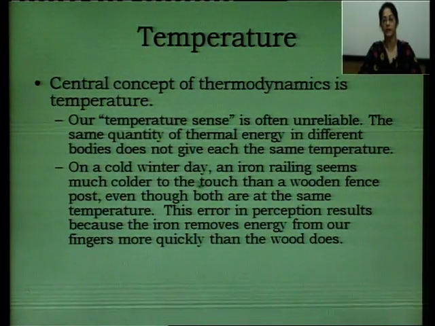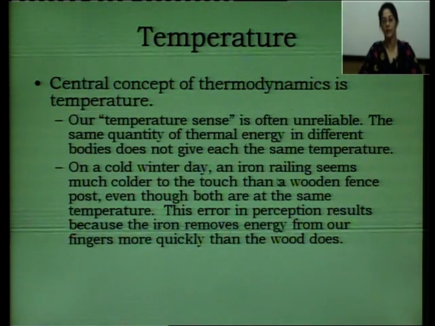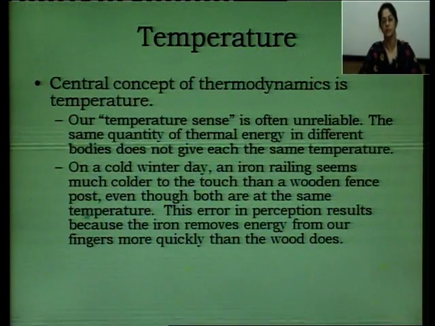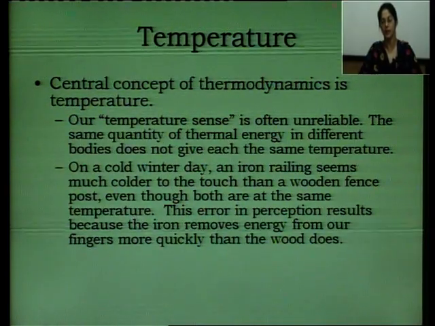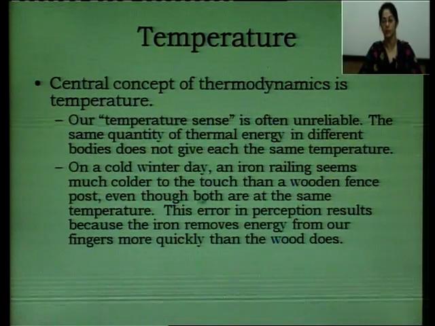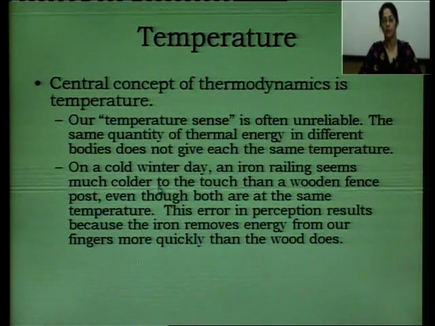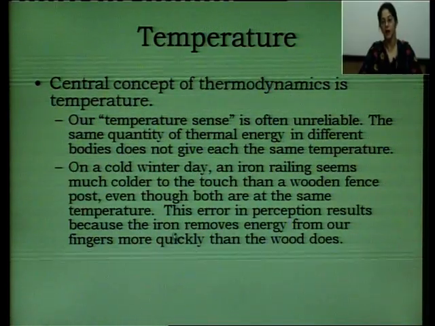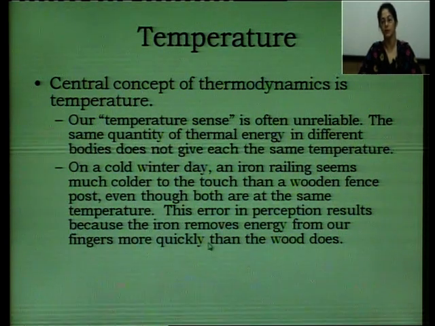On a cold winter day, a very interesting example: an iron railing seems much colder to the touch than a wooden fence post, even though both are at the same temperature. In winters, why do an iron railing and a wooden fence post not feel the same when we touch them? They both are at the same temperature, but the iron railing is much colder. This error in perception results because the iron removes energy from our fingers more quickly than the wood does.